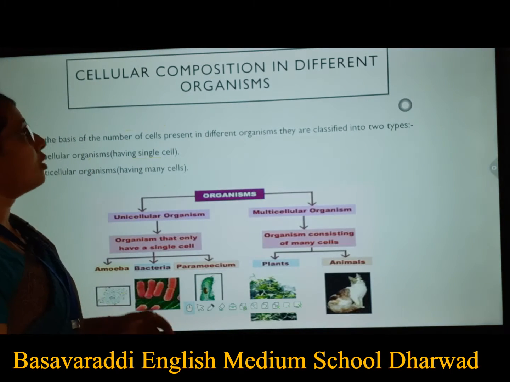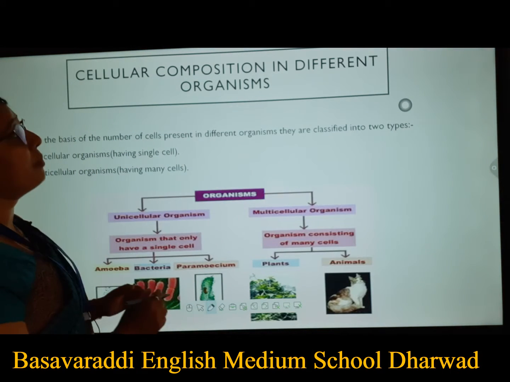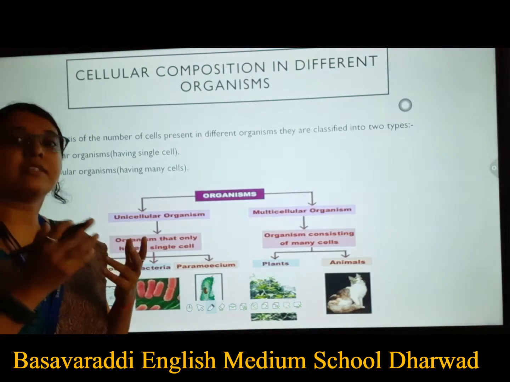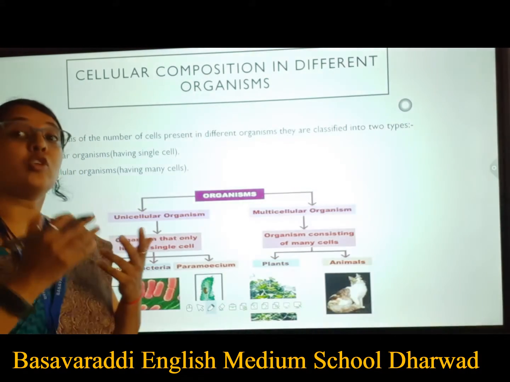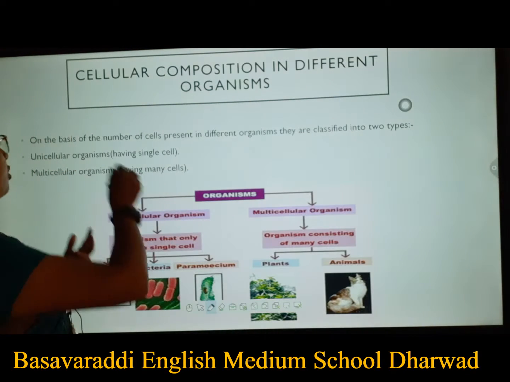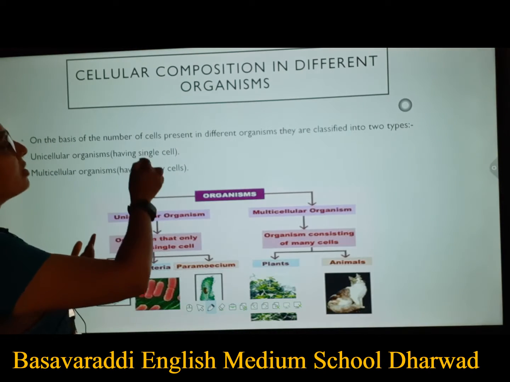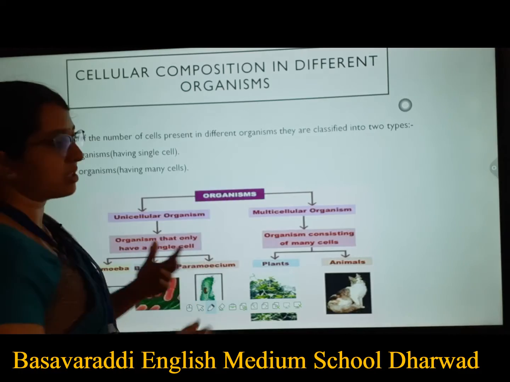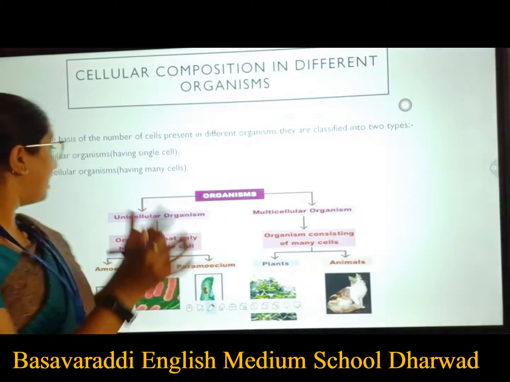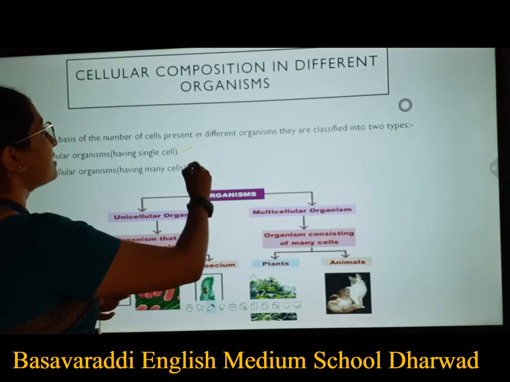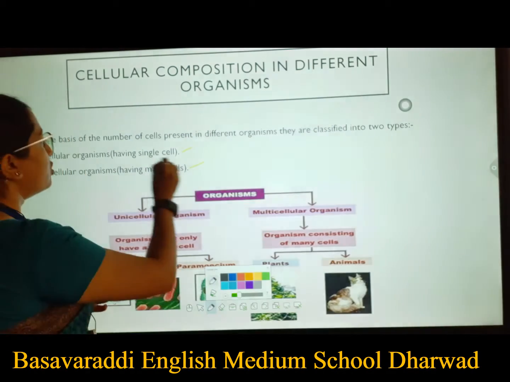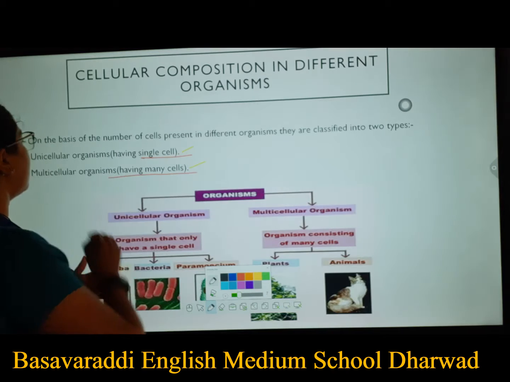Now, cellular composition in different organisms. How will this cellular composition be? Is it going to be the same in all, or do we have any difference there? On the basis of the number of cells present in different organisms, depending on the number of cells in an organism, they have been classified as unicellular and multicellular.